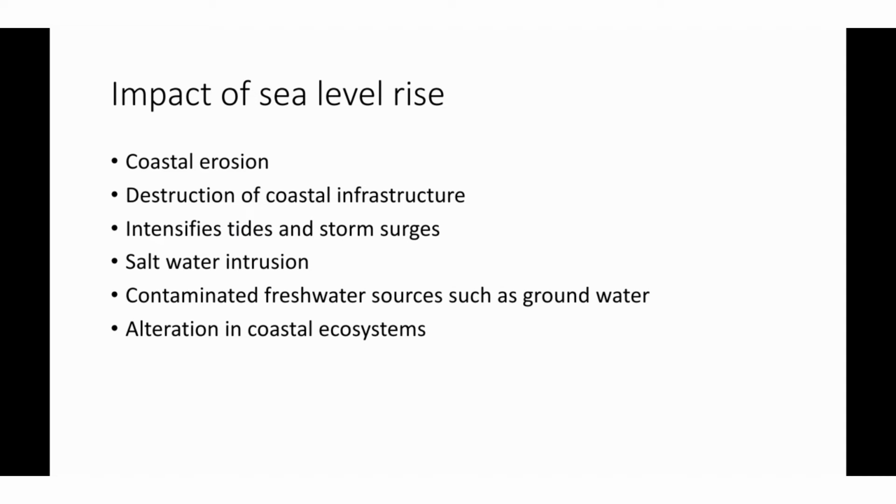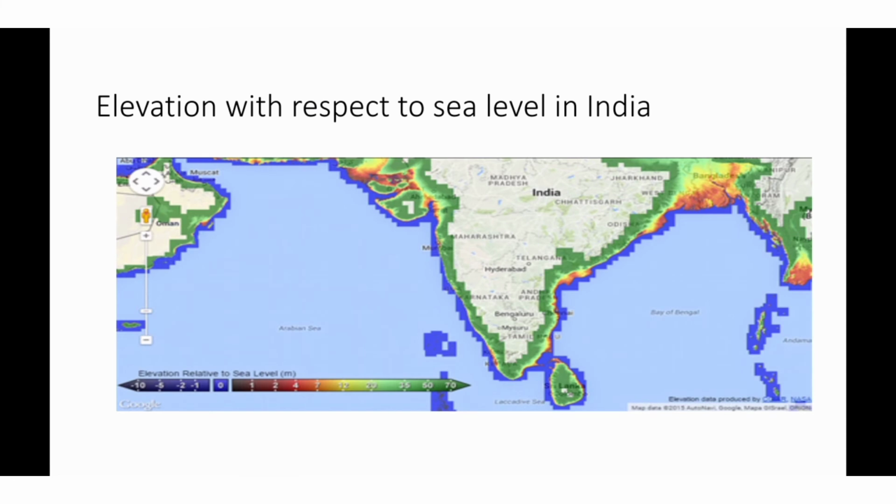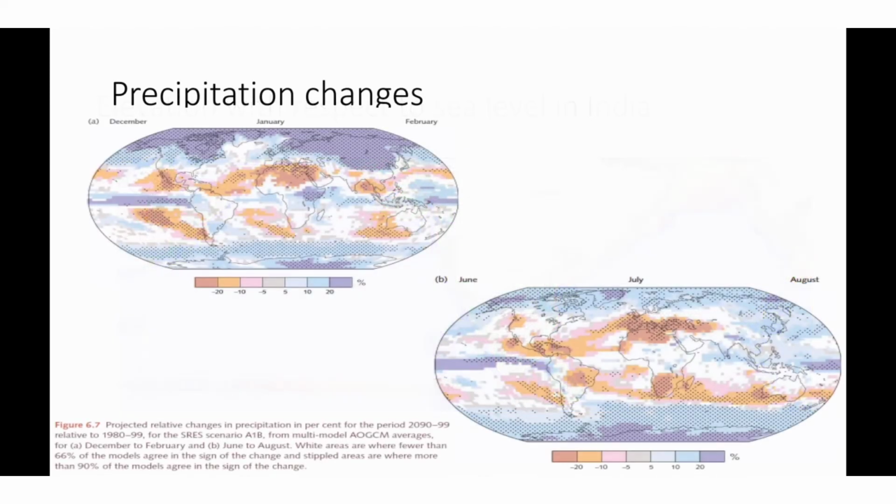Mixing of salt water with the groundwater will contaminate it and will lead to scarcity of drinking water across the coast. Saltwater intrusion will also affect the ecosystems which were dependent on freshwater. This will affect the biodiversity also. This figure shows the elevation of land along the coastal India. Areas marked with the red color show the low elevated areas which will be affected by sea level rise.